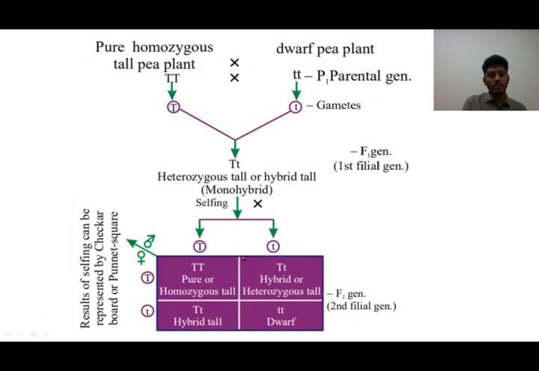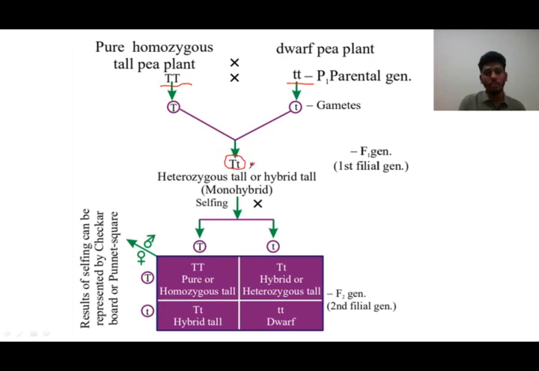After this, Mendel has given the dihybrid cross. Before going to that, the monohybrid cross has been summarized here. What we took is the homozygous tall plant with the homozygous dwarf plant. They gave the gametes capital T and small t. When they got fused, we got the heterozygous plant containing capital T and small t.